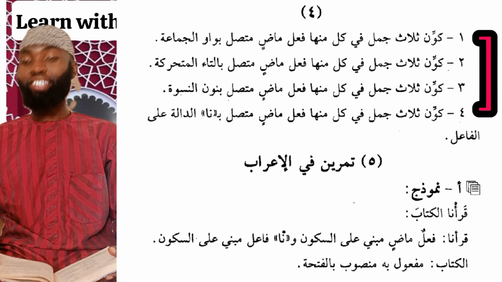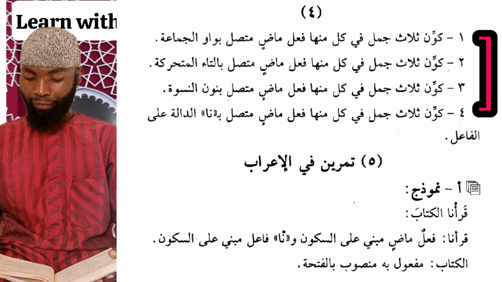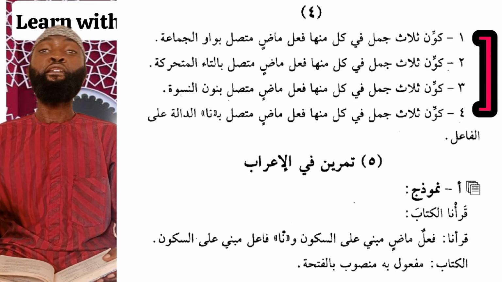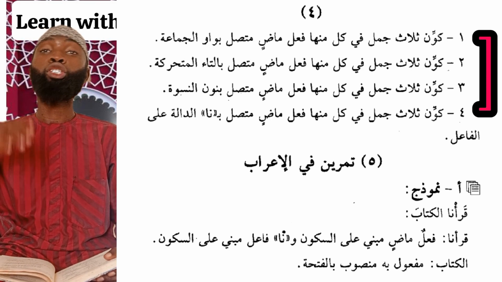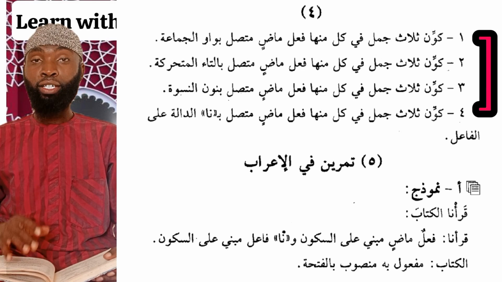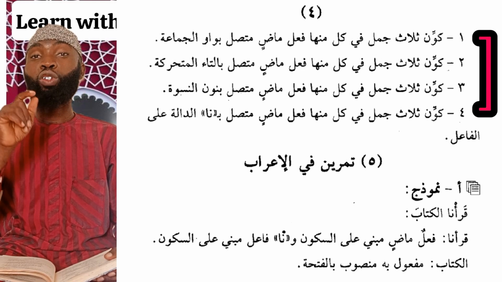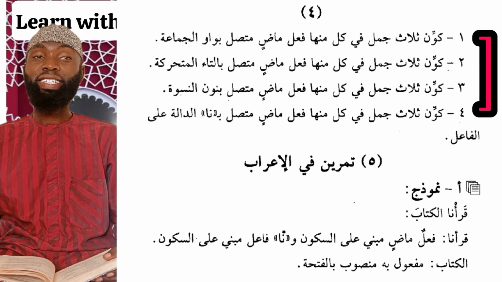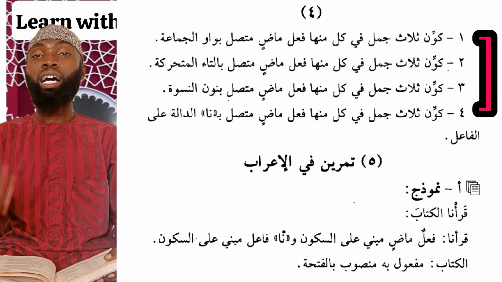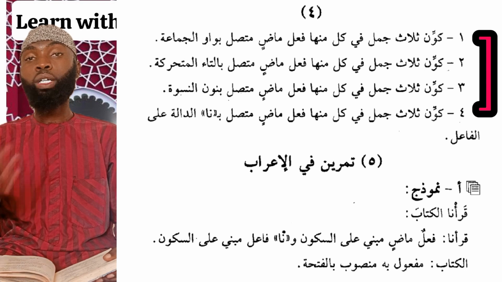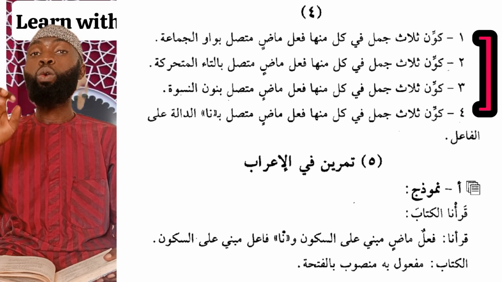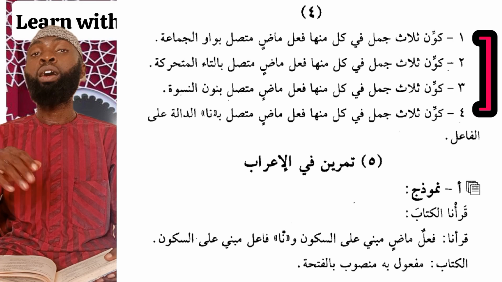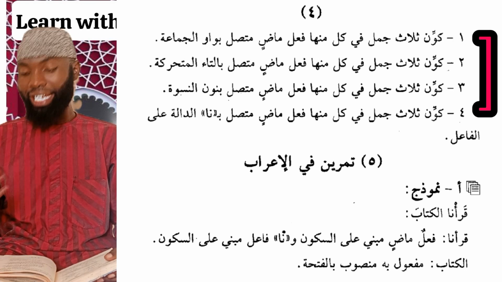The instruction says كون ثلاث جمل في كل منها فعل ماض متصل بنون النسوة. Form 3 sentences. In each of them should have a past tense verb which has an addition of nun al-niswa, the nun of the feminine plural. So the first, I can say an-nisa'u tabakhna, the women cooked. The next I can say an-nisa'u dhahabna, the women went. And next I can say an-nisa'u fa'alna, the women did.